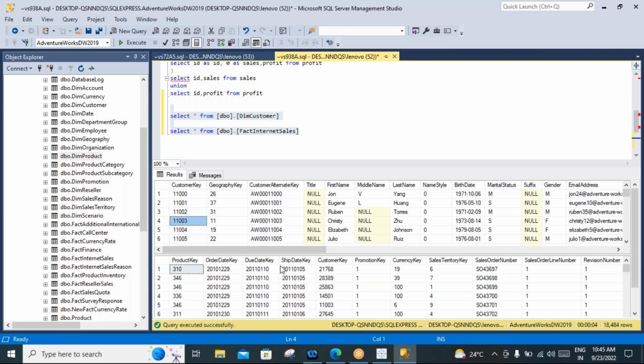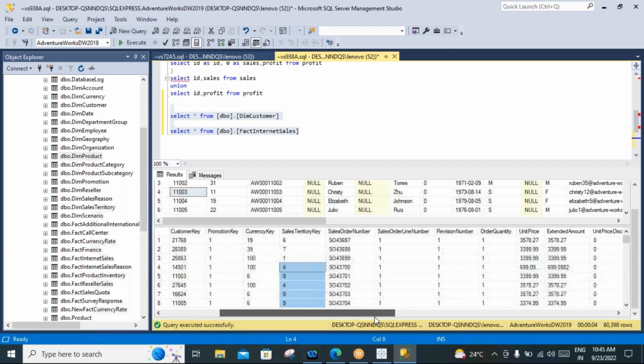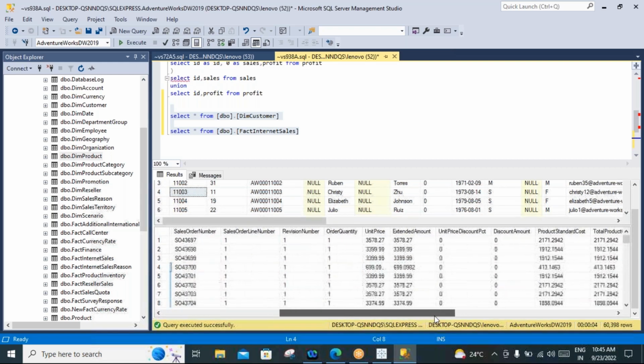What are the measure values I want to find out for customer 11003? We have two tables. One table has the customer, another table has the numerical values where we have the sales information. I want to know how much unit price this customer bought at, and related sales metrics. So how can we get that? Can anyone tell me how to write a query for these two?